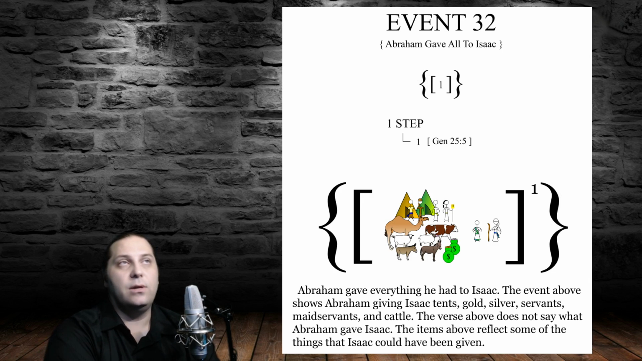Event 32. Abraham gave all to Isaac. We can see this event is comprised from only one step, and that step can be found in Genesis 25, verse 5. And looking here in the step, we can see sheep and cattle, silver, gold, maidservants, servants, tents, Isaac, and Abraham. The verse reads, "Abraham gave everything he had to Isaac."